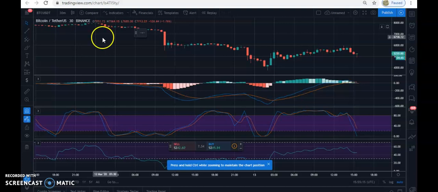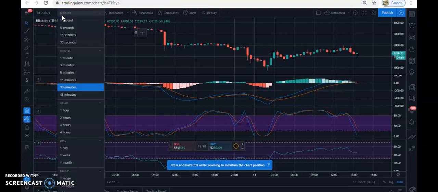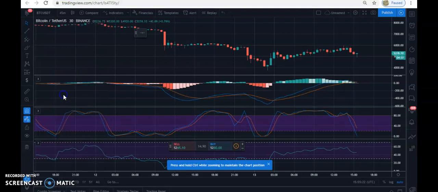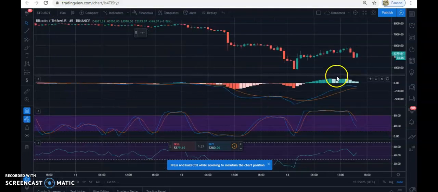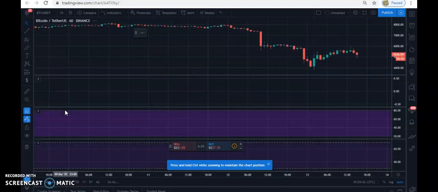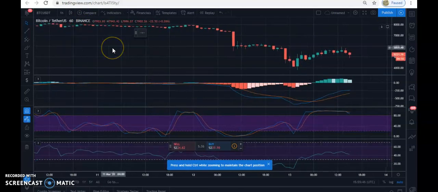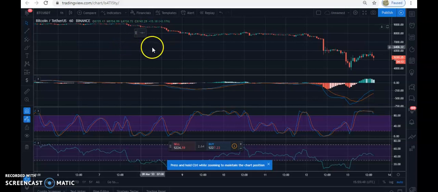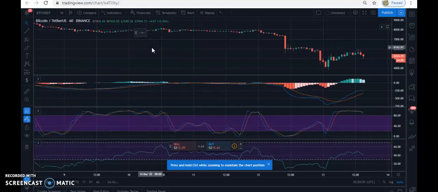And then you can equally change your time frame. You can see here it's showing 30 minutes. If you want to analyze it using 45 minutes, it now means that each of these candlesticks represents what happened for the past 45 minutes. You can equally change it to 1 hour. It now means that each candlestick represents what happened in the past 1 hour. So it's really that simple.